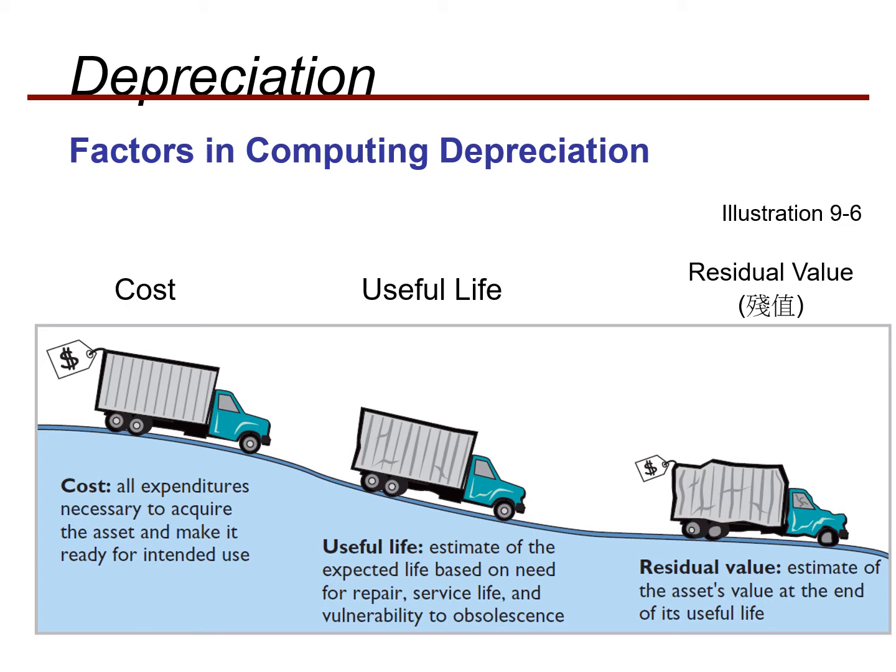Secondly, the useful life. Actually, this useful life is just an estimation. You can use that asset more than that or less than that, but you can get the useful life from experts or people who have experience of using that kind of asset. You can get the estimate of the expected life based on need for repair, service life, and vulnerability to obsolescence, meaning how quickly this asset declines. It can be done with the help of your own experience or from other people who have experience in the usage of that asset.